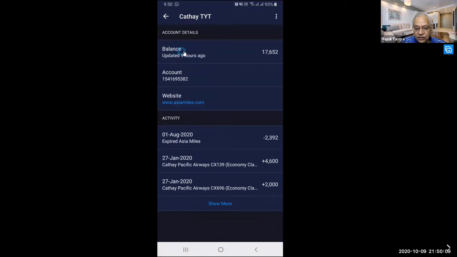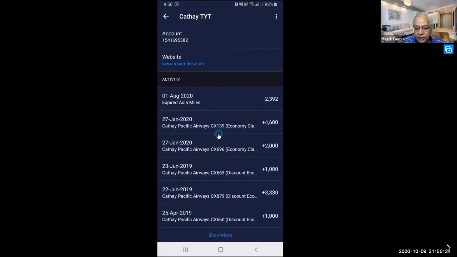Now see here, it says balance is 17,652. Account number is so and so. In Cathay, the website is Asia Miles. How many have expired? On 1st of August, 2,392 miles have expired. And on 27 January, 4,600 miles have been added. And on 27 January, another 2,000 have been added.